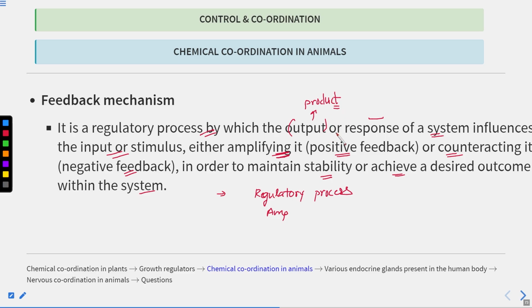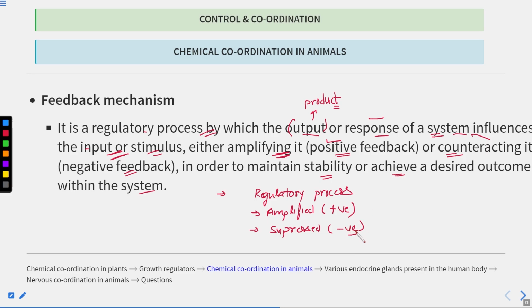If the product amplifies the reaction, then it is known as positive feedback. It is a regulatory process by which the output or the response of the system or the reaction influences the input, meaning the substrate or the stimulus, either by amplifying it, in which case we call it positive feedback, or by suppressing it, in which case we call it negative feedback. Negative feedback mechanism. Clear?